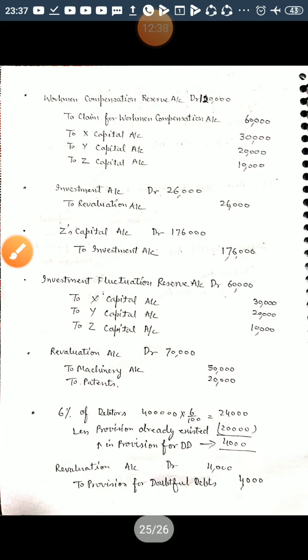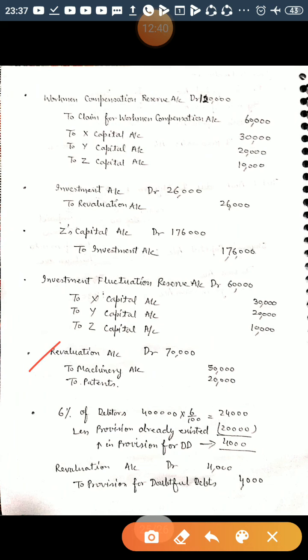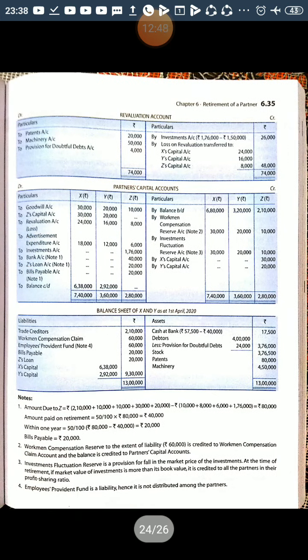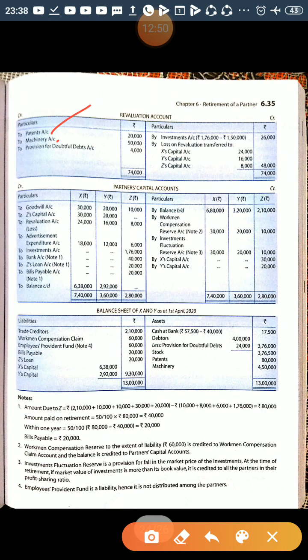So a decrease in value is a loss. So the revaluation account will be debited with 50 plus 20, that is 70,000, to machinery, to patents. Now in the revaluation account debit side you will write to patent, to machinery, 20,000 and 50,000. In the balance sheet you will reduce it. Patent was 1 lakh, now it is reduced by 20,000, so it becomes 80,000, and machinery becomes 4,50,000 after the reduction